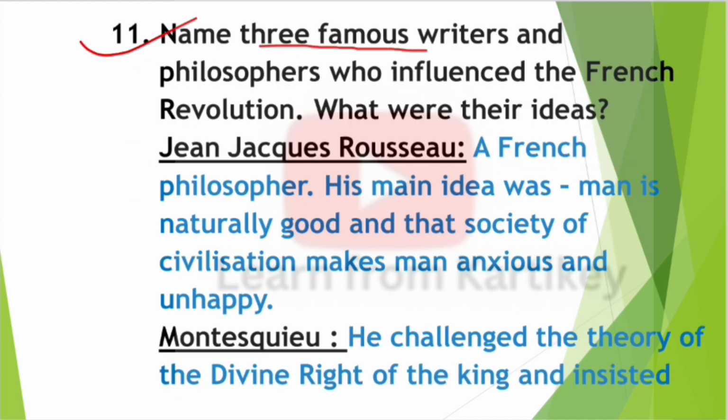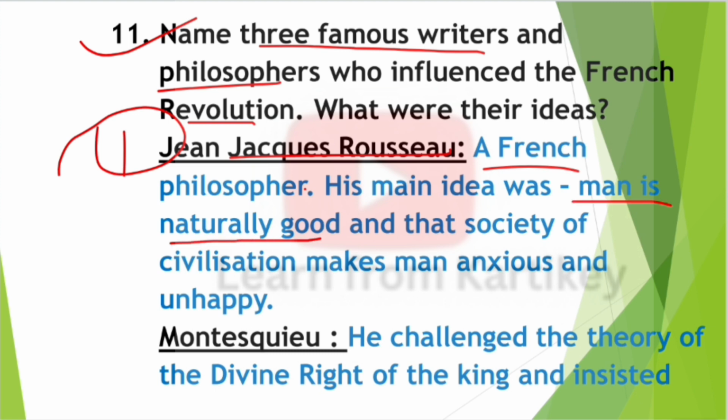Next question, question number 11. Name 3 famous writers and philosophers who influenced the French Revolution. What were their ideas? First, Jean-Jacques Rousseau, a French philosopher. His main idea was that man is naturally good and that society and civilization make man anxious and unhappy.